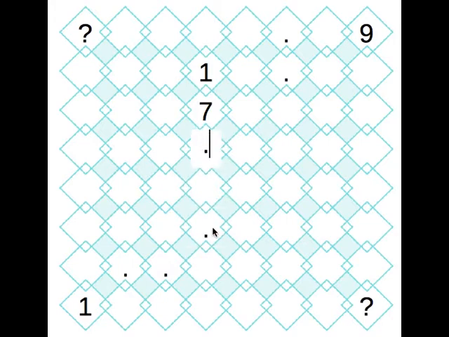So we can get rid of these guys. I'm putting dots just so we can remember where we were. And then we have this 9 and a 1, and the distance they are from each other is 1, 2, 3, 4, 5, 6, 7, 8, 9, 10, 11, 12, 13, 14. And the distance from a question mark is only 7.